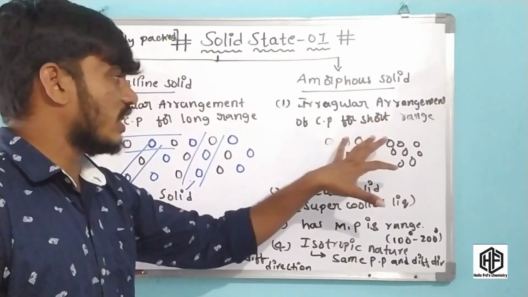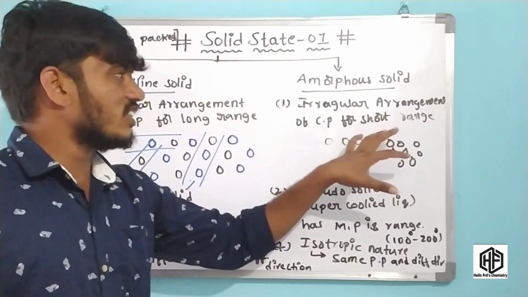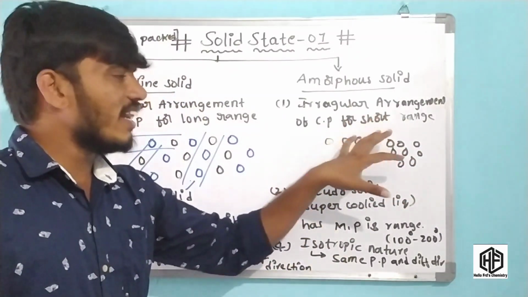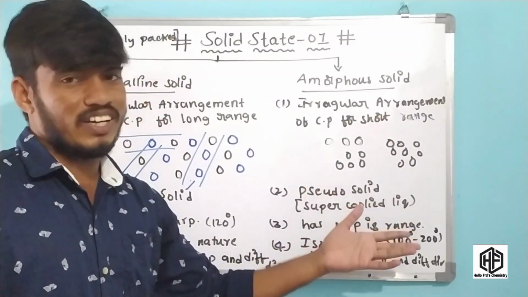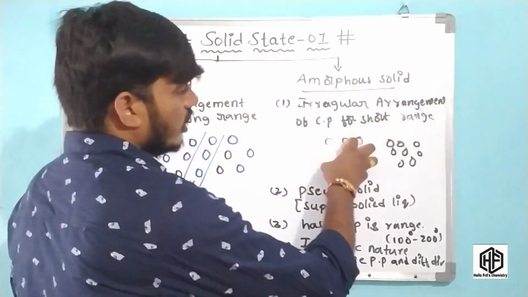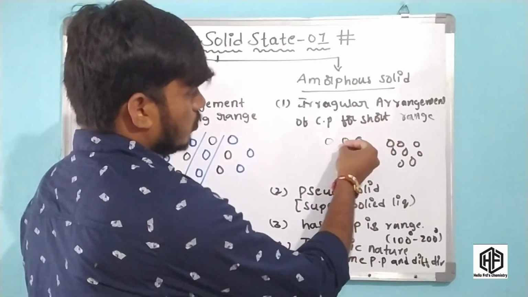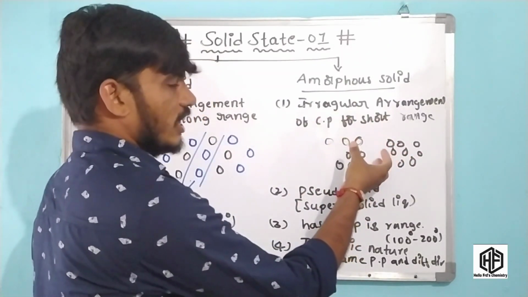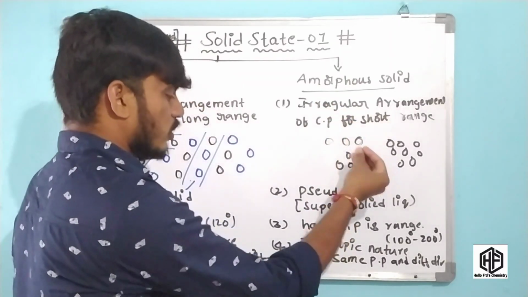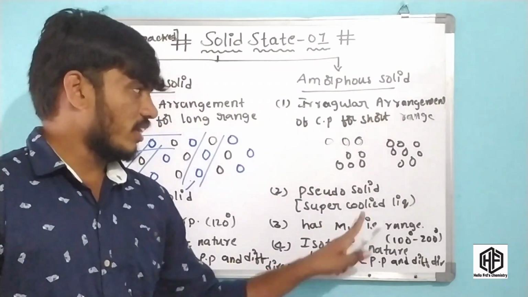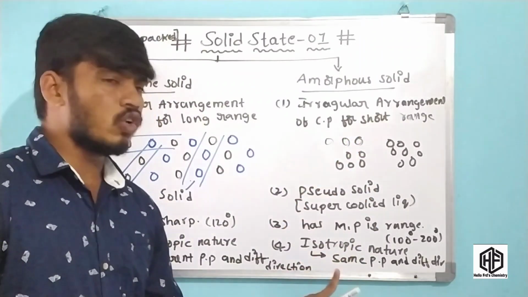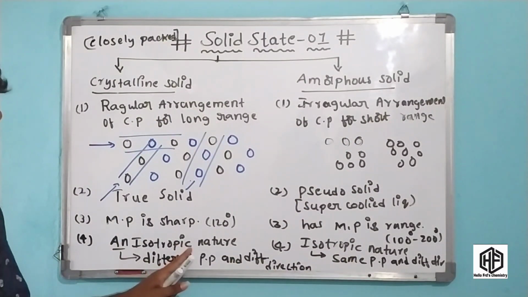The constituent molecules are irregular, arranged randomly in an undisciplined way. Whenever the arrangement is undisciplined, you get different directions but the same physical properties. These are the isotropic and anisotropic natures.